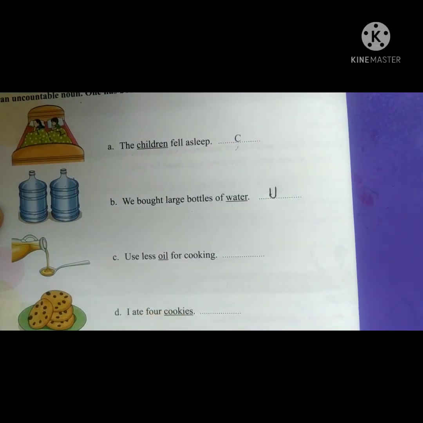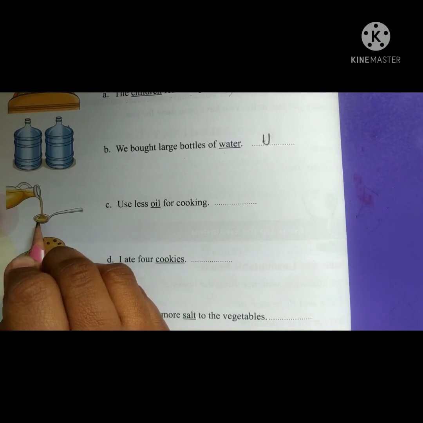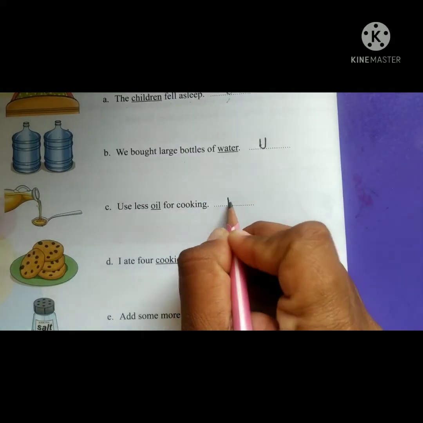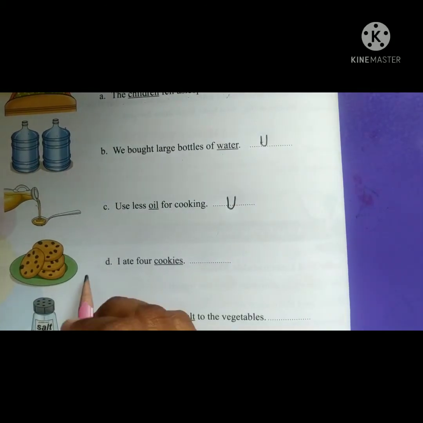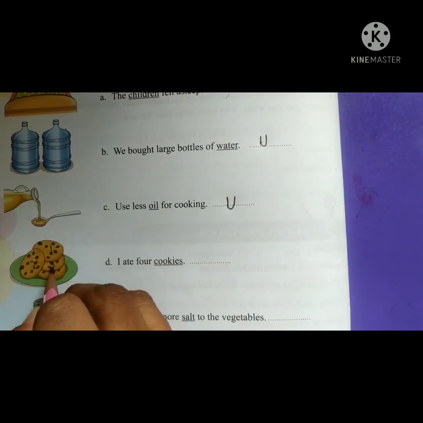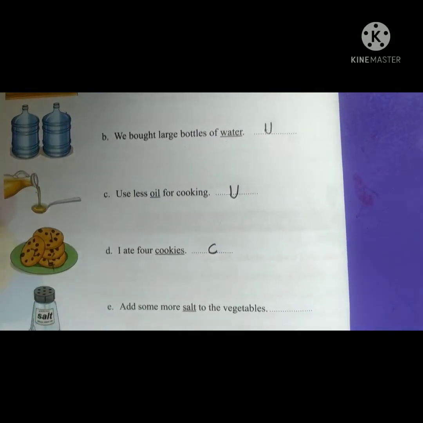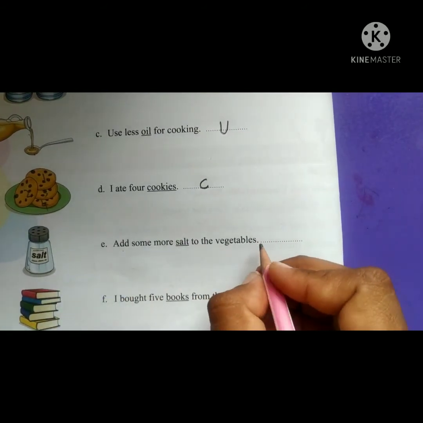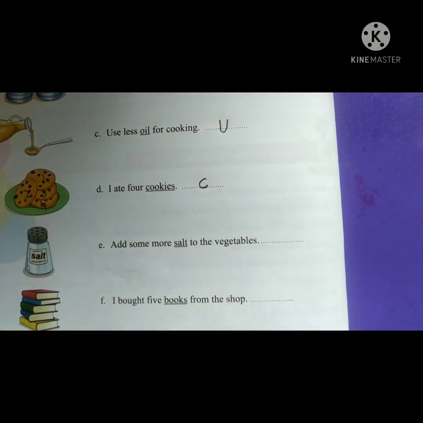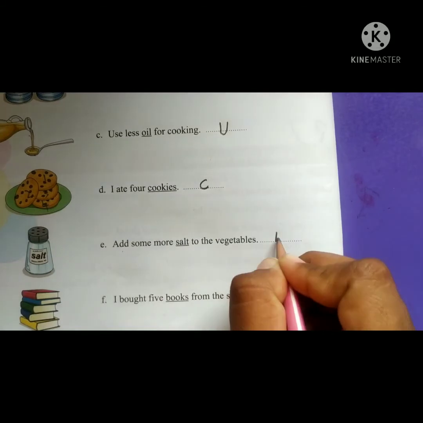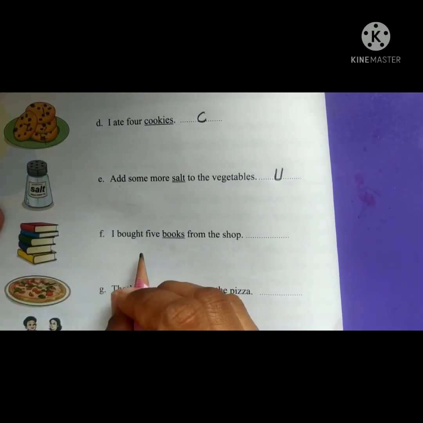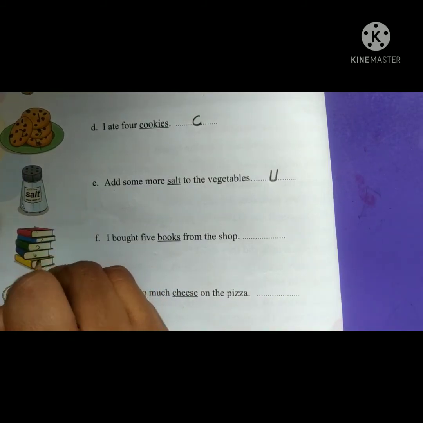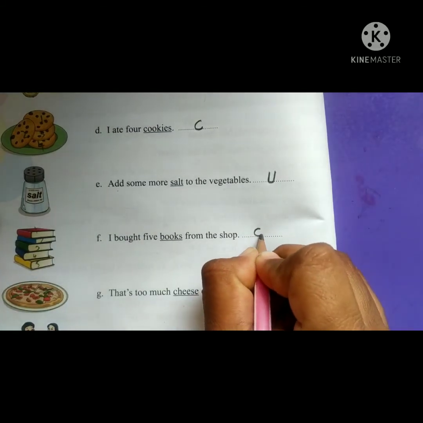Use less oil for cooking. Oil, 1 spoon, 2 spoons, but quantity? We can measure in quantity but not in number. So it is uncountable. I ate 4 cookies. 1, 2, 3, 4. So it is countable. Add some more salt to the vegetables. We can't count salt. 1 pinch, 2 pinches, but granules of the salt, can we count? No. So it is uncountable. I bought 5 books from the shop. How many books, children? 1, 2, 3, 4, 5. Okay, countable.